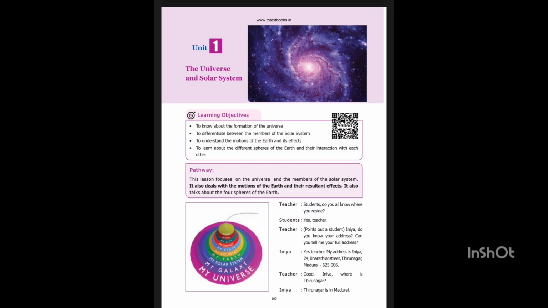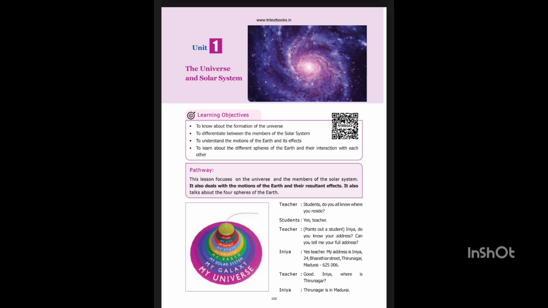As the earth is spherical in shape, only one half of it is illuminated by the sun at a time. The other half remains dark. The illuminated portion of the earth experiences day, whereas the darkened part of the earth experiences night. The line which divides the surface of the earth into a lighted half and a dark half is called the terminator line.